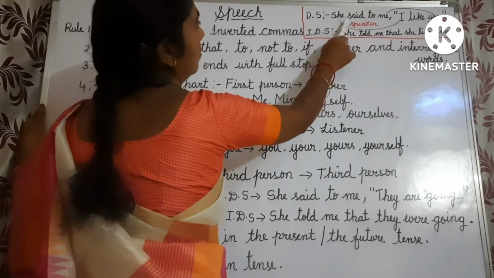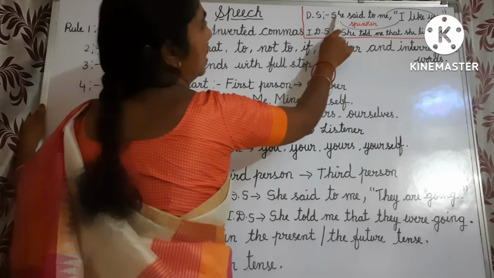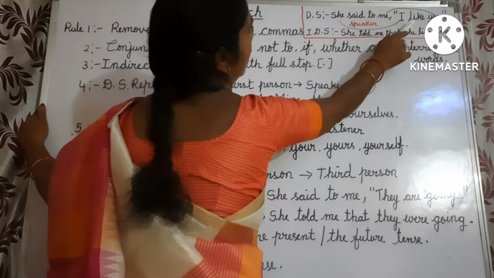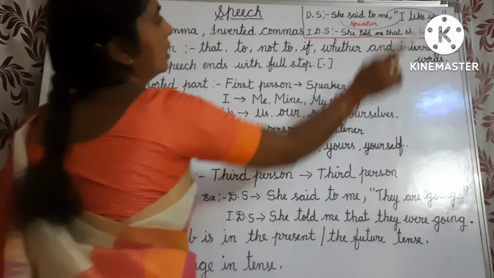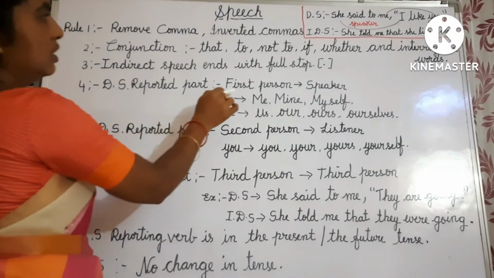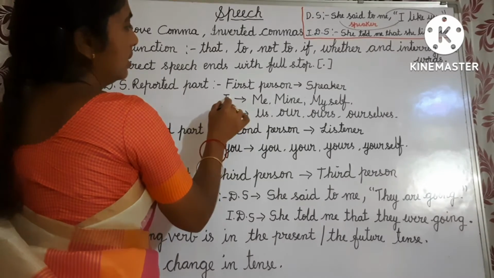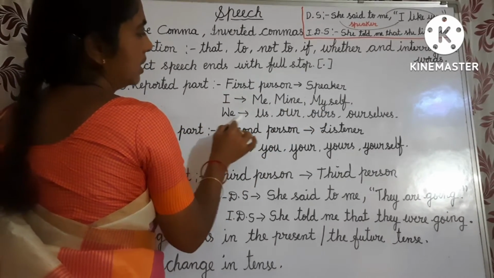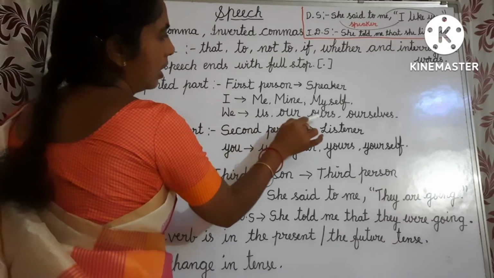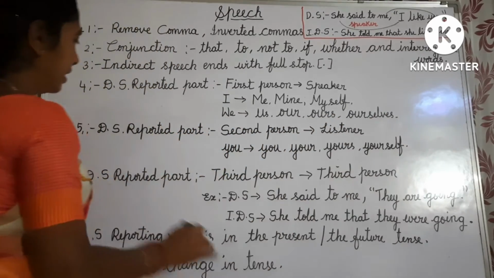She is the speaker. In the reported part, I belongs to the speaker. In this reporting part, she is the speaker and me is the listener. In the reported part, I belongs to the speaker and you belongs to the listener. Okay. First person speaker, I is changed as me, mine, myself. We is changed as us, our, ours, ourselves in indirect speech.